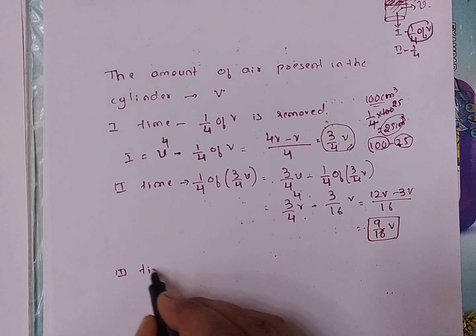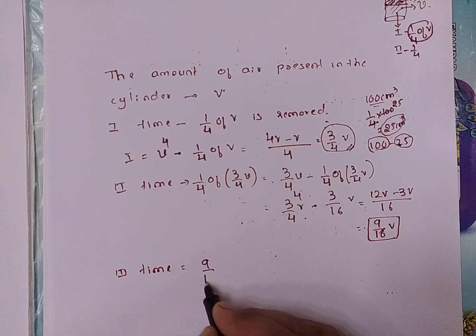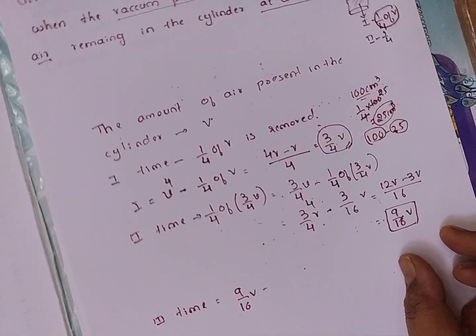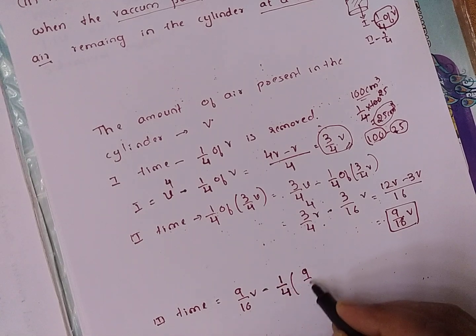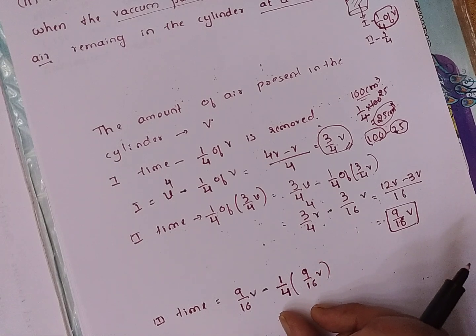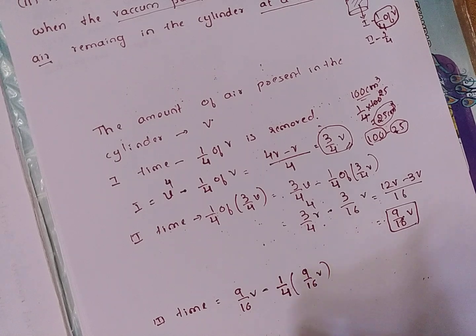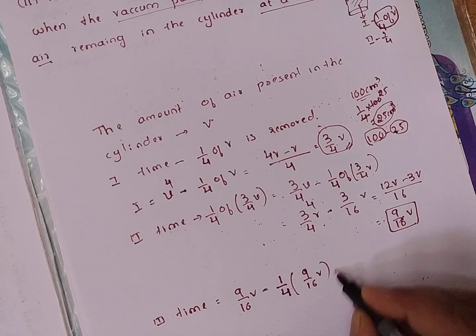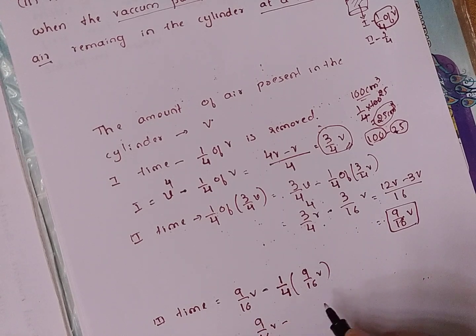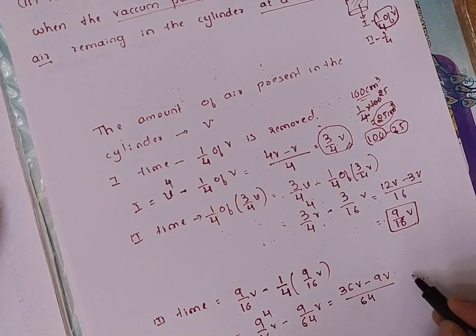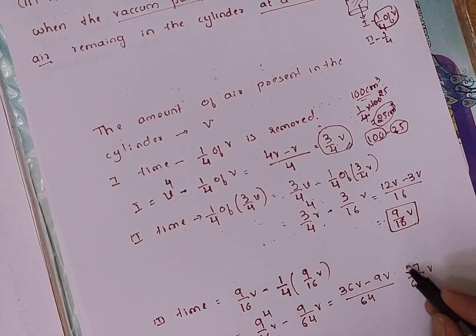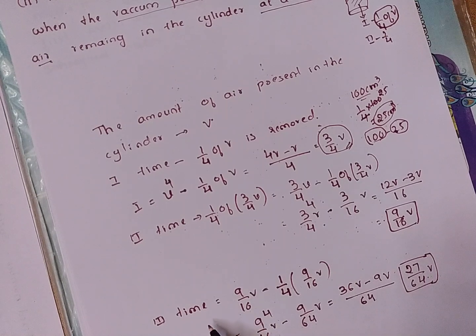Third time: from 9/16 V, the air remaining after the second time, minus again 1/4 of 9/16 V. That is 9/16 V minus 9 by 4 into 16, 64 V. The LCM is 64: 16 4s are 64, 9 4s are 36V minus 9V, that is 27/64 V. This is the remaining air when the third time air is removed.